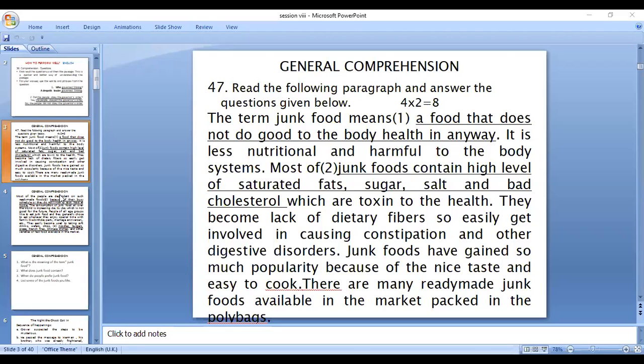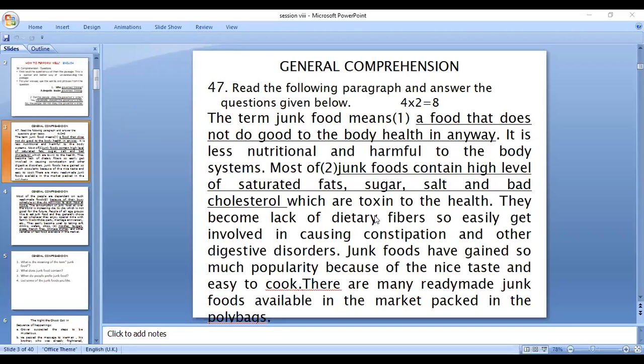This is ready-made food, like another junk food, which you can straight away go and eat. Junk foods contain high levels of saturated fats, sugar, salt, and bad cholesterol. So that is your perfect answer for the second question. You can reread the answer taken from the passage.